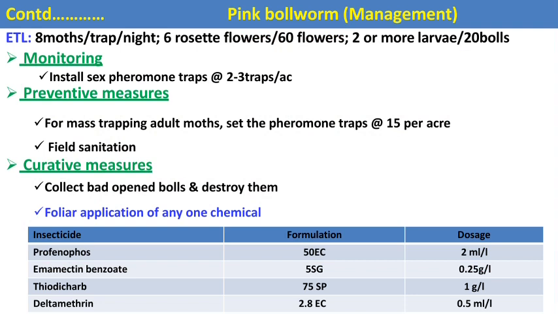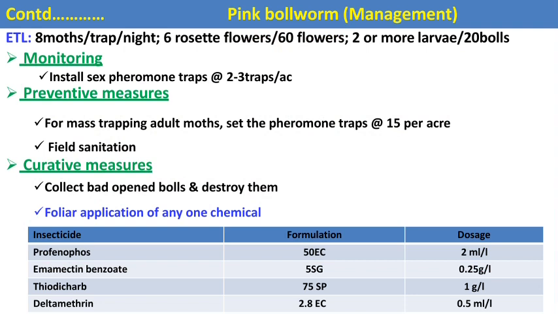Then, if you go for the management practices for the pink bollworm, for monitoring purposes, you can use a sex pheromone trap. In case of Helicoverpa armigera, we can use a sex pheromone trap with Helilure. In case of spotted and spiny bollworm, we can use an Erie lure, and in case of pink bollworm, we can use a Pectino lure for monitoring purposes. Also, you can use one light trap per hectare for monitoring purposes.